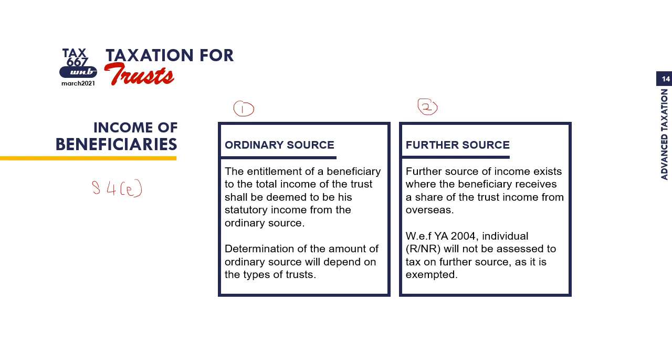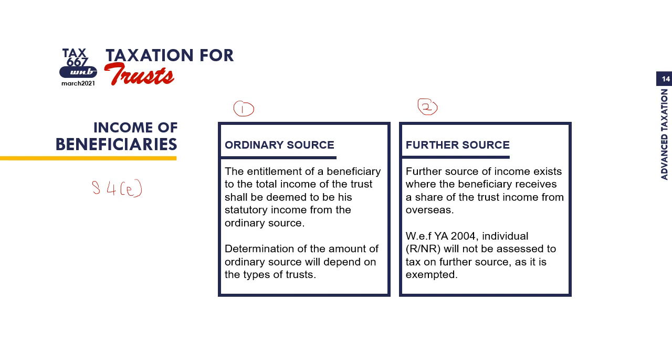For ordinary source, it is the entitlement of a beneficiary to the total income of the trust. So this one is considered as ordinary source. Berapa yang waris layak untuk dapat daripada trust total income, itu yang dikira sebagai ordinary source for a beneficiaries.